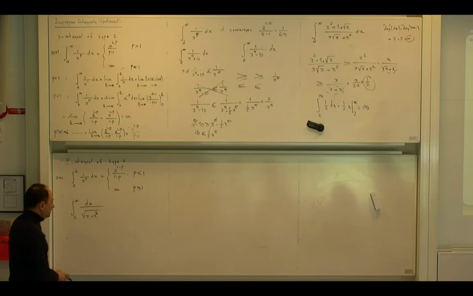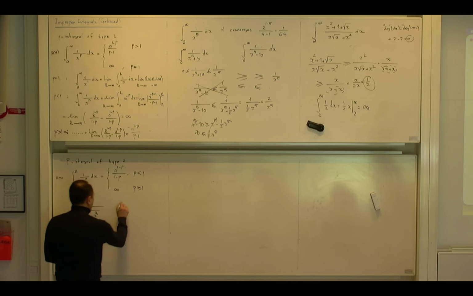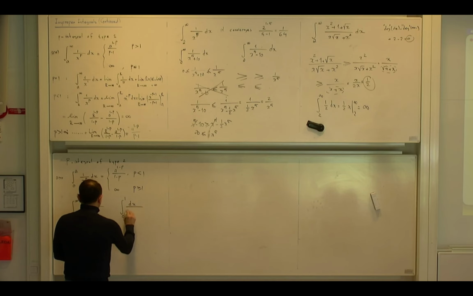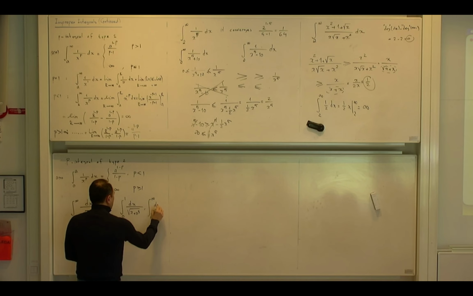Okay? So what do you guess? What is your breaking point? Because you go from 0 to infinity. Yeah, 1 is good. So let us choose that. So 0 to 1, and then I have dx over x plus x cubed, and the other one I go from 1 to infinity, dx over x plus x cubed.